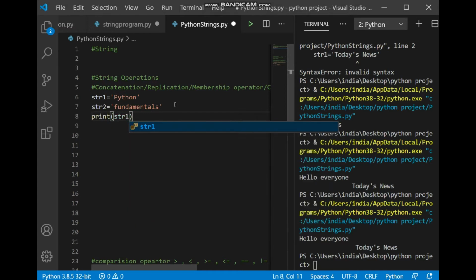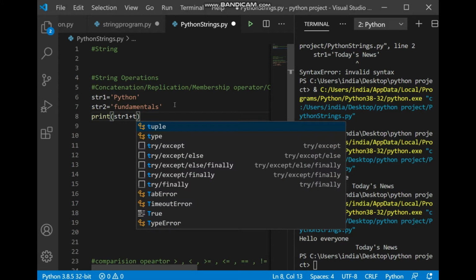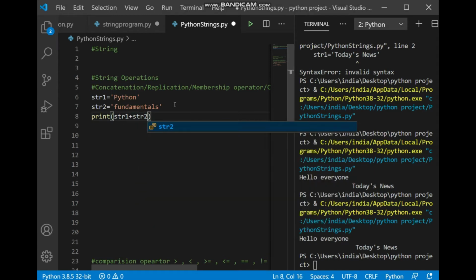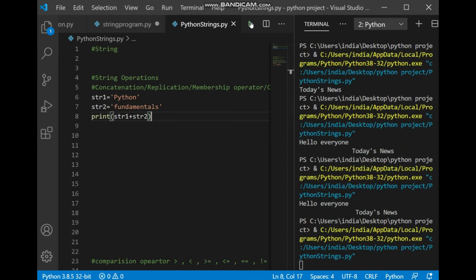Let's try to print string1 plus string2. Now when you run this, it is going to show both the strings printed together, string1 and string2.